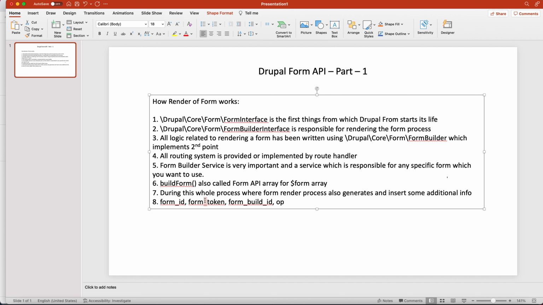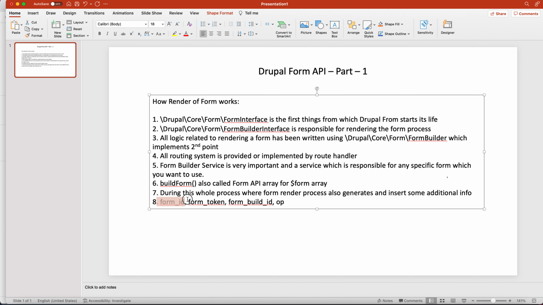Form token is basically a unique token. Okay, and build ID, these are specific to the rendering of this form. So basically the unique token and build ID are specific to that particular form. These are also unique based on your form ID, and they are used when your form is submitted in order to prevent some attacks.